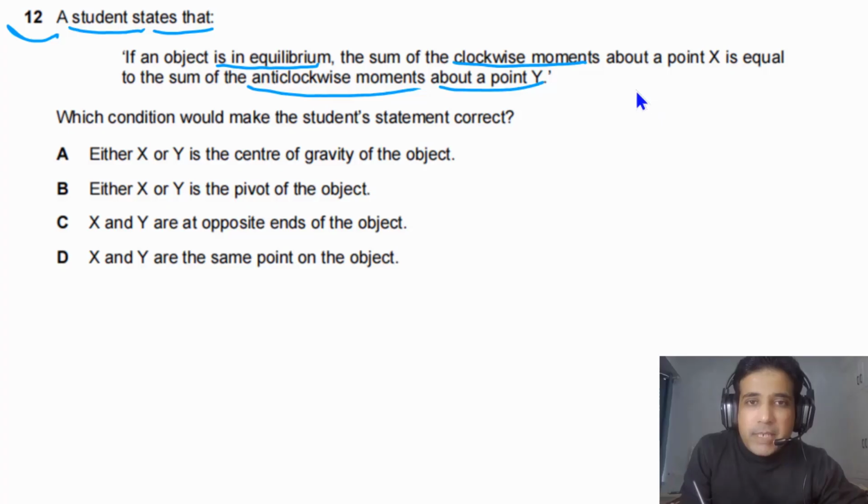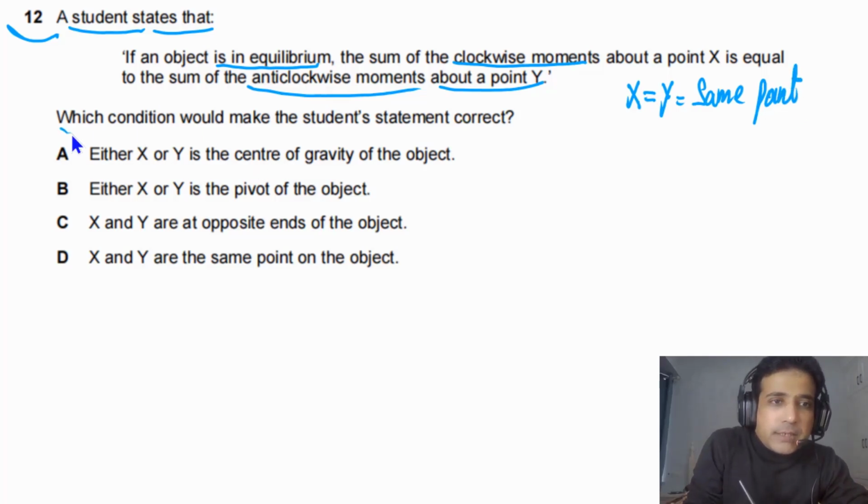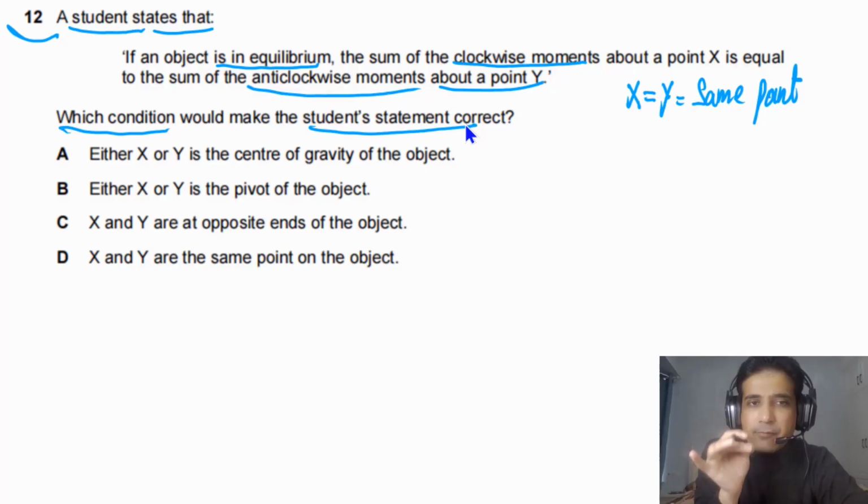So this object can be in equilibrium if X and Y are the same point. The question is asking which condition could make the student's statement correct. So the condition is that X and Y have to be the same point.